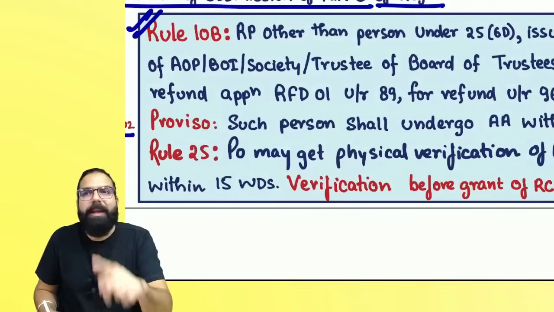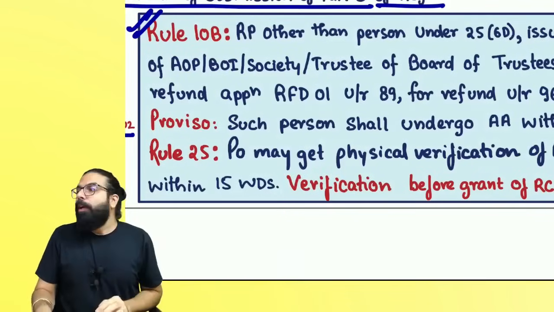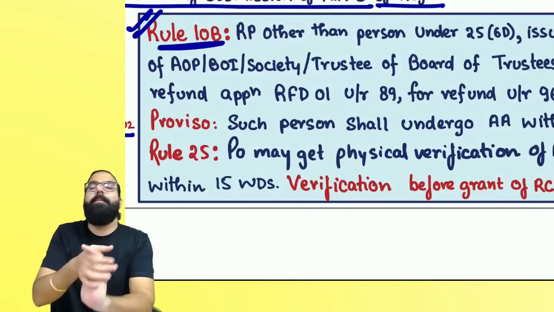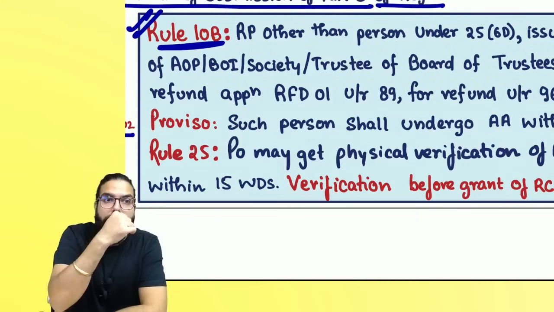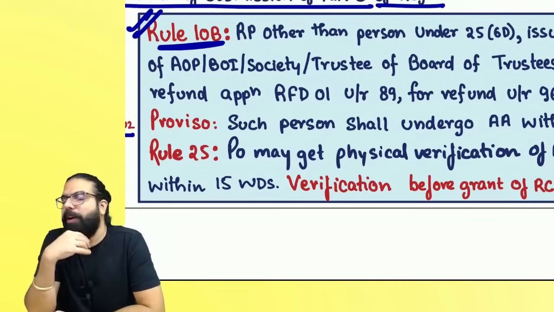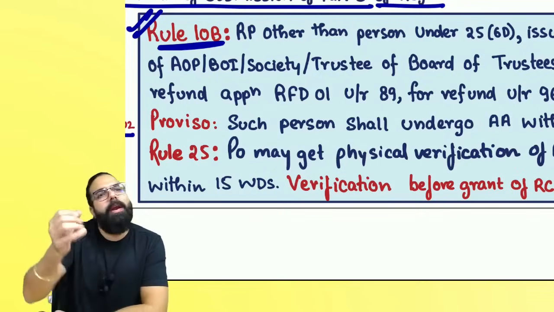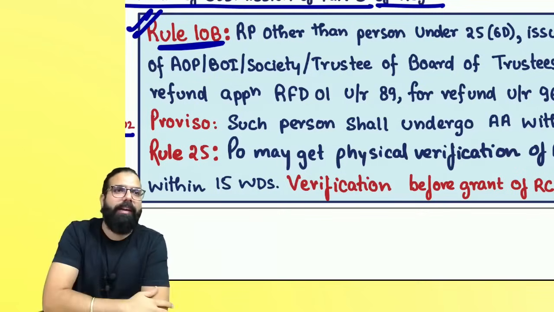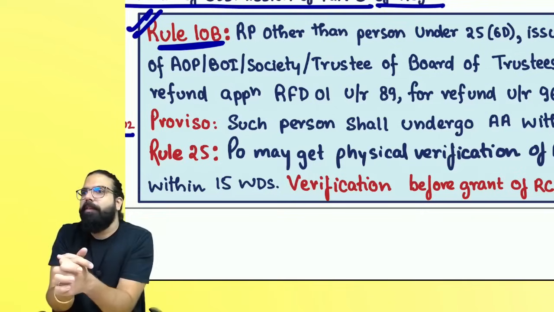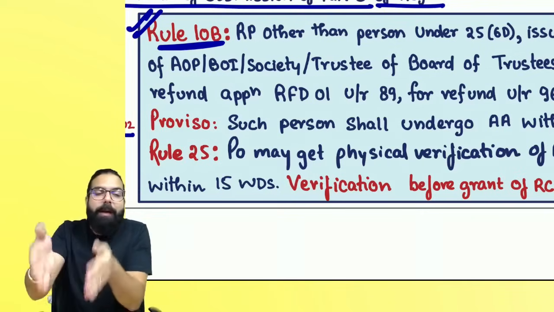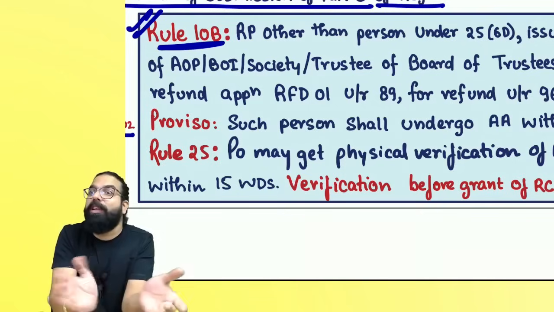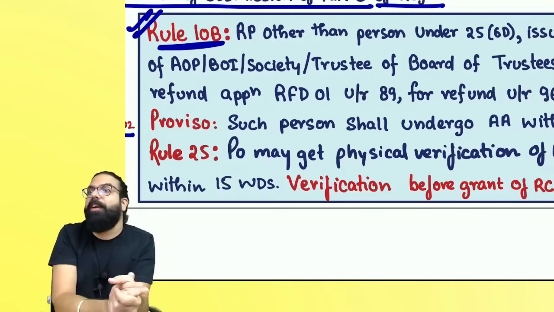Rule number 10B goes ahead and says, sir, you had already taken your registration, might be before 1/4/2020. From 2017 to 1st of April 2020, Aadhaar authentication was not there. Now you are required to do Aadhaar authentication, but at that time when you took registration, you were not required. Or you have taken registration without Aadhaar authentication. How, sir? Physical verification of place of business, I got it done and I took registration.